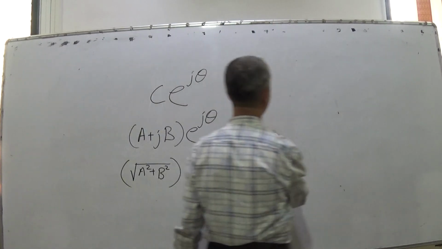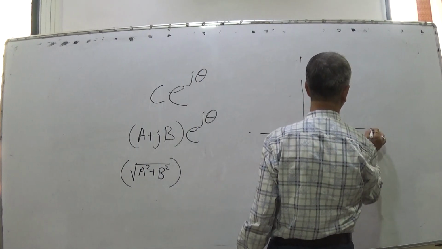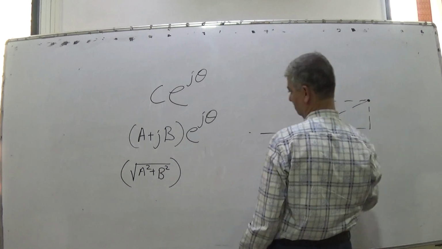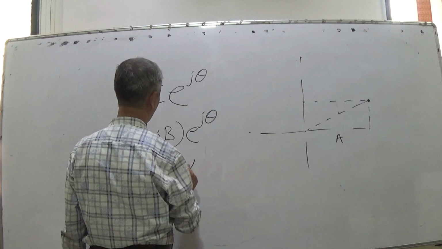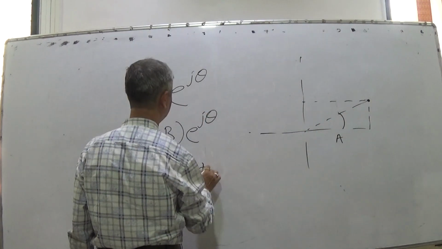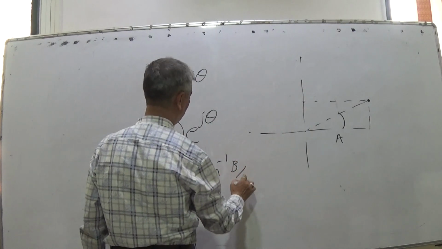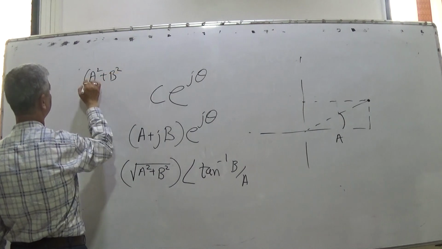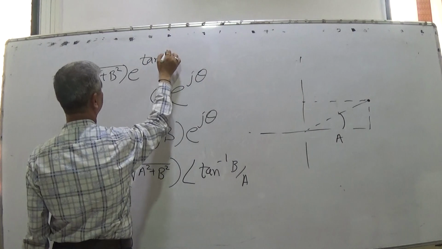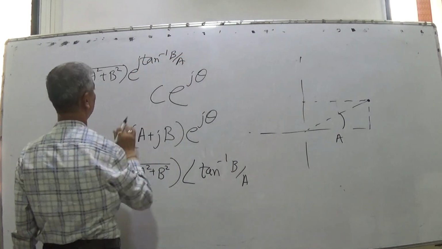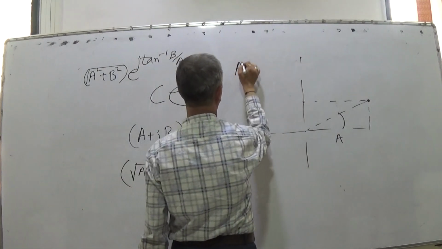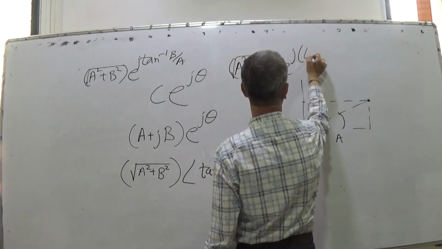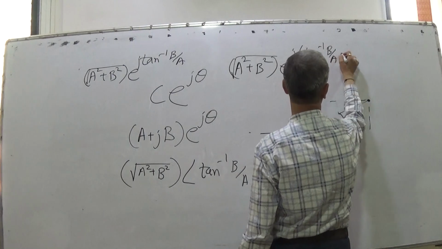What is A plus jB? A plus jB is this point. This is A, this is B. So A plus jB is this point, with magnitude under root A square plus B square and angle tan inverse of B by A. So this I can also say as under root A square plus B square e raised to j tan inverse of B by A. So when I multiply it by this, it becomes under root A square plus B square e raised to j into bracket tan inverse of B upon A plus theta.